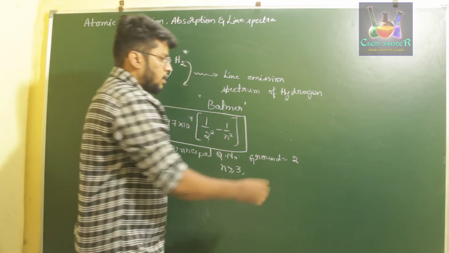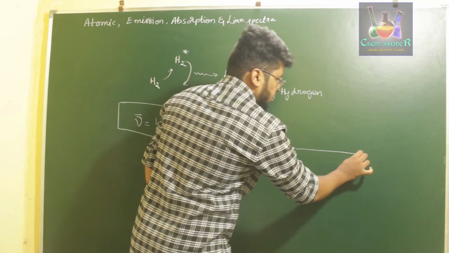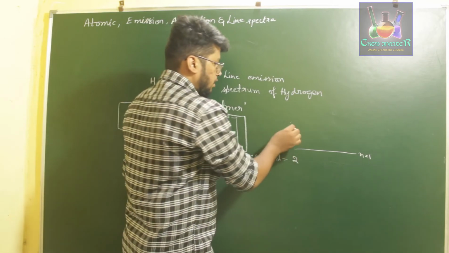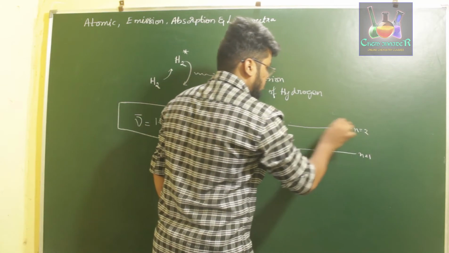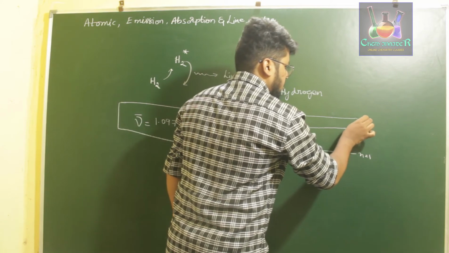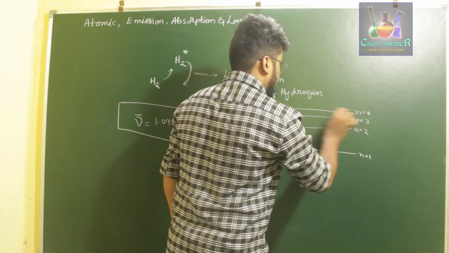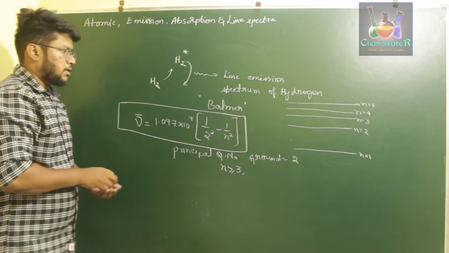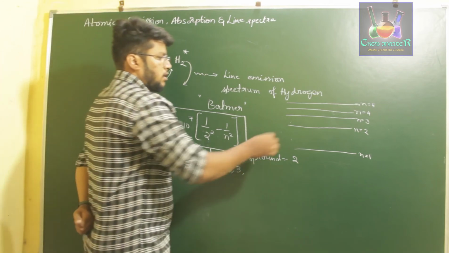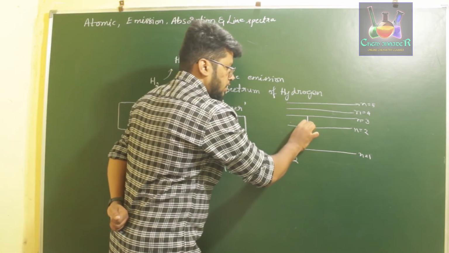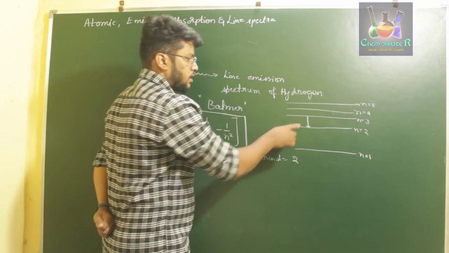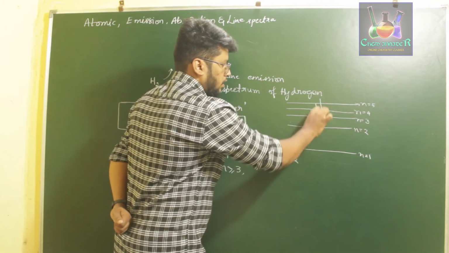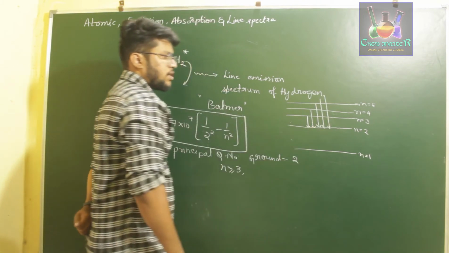That gives us a particular spectrum in such a way that if you consider this as n is equal to 1, this as n is equal to 2, this as n is equal to 3, n is equal to 4, n is equal to 5, the Balmer series or Balmer spectral lines of hydrogen were found when hydrogen returns to the ground state of 2 from higher levels, that is from 3 to 2, then from 4 to 2, then from 5 to 2, 6 to 2, 7 to 2, and so on.